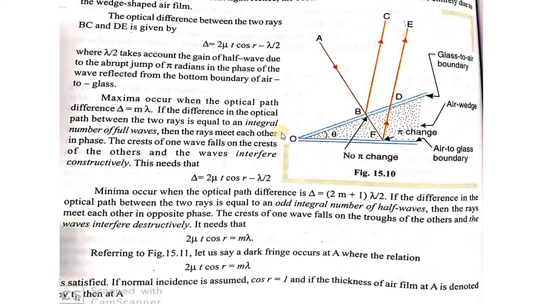Here we have an air film, and this film is of varying thickness, and it is enclosed within a wedge. Here also the light gets reflected at the point F, and it gets transmitted along the DE direction. Both of these reflected lights coming out undergo interference, so as to obtain constructive interference and destructive interference.